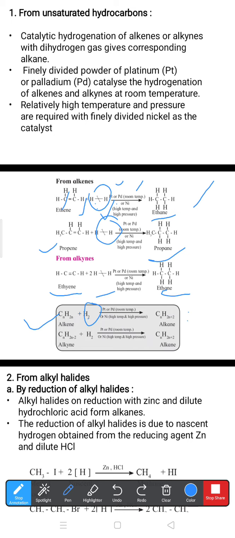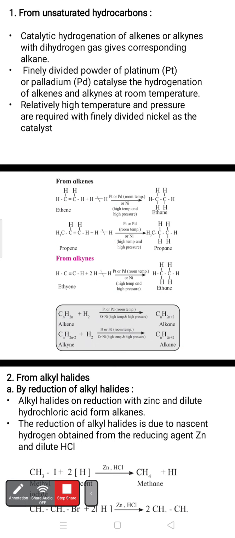Similarly, conversion of alkyne. Alkyne means CnH2n minus 2, which reacts with hydrogen gas. It gives CnH2n plus 2. So in this way, we can get the alkane. So in this step, conversion of alkene to alkane. Here, conversion of alkyne to alkane. So in this way, we can prepare alkane.